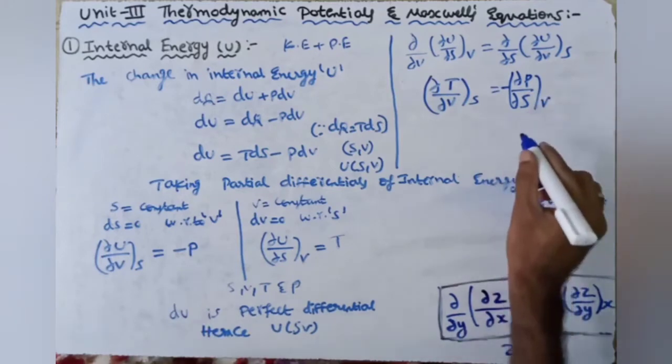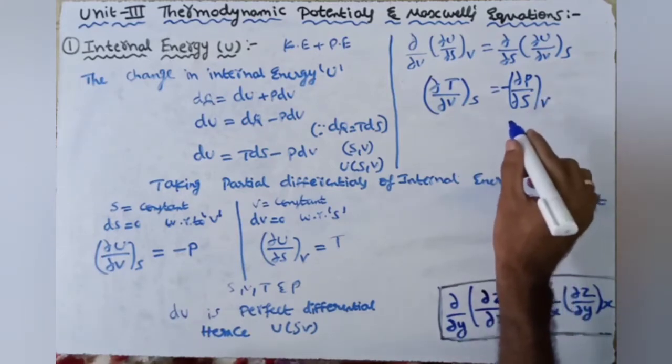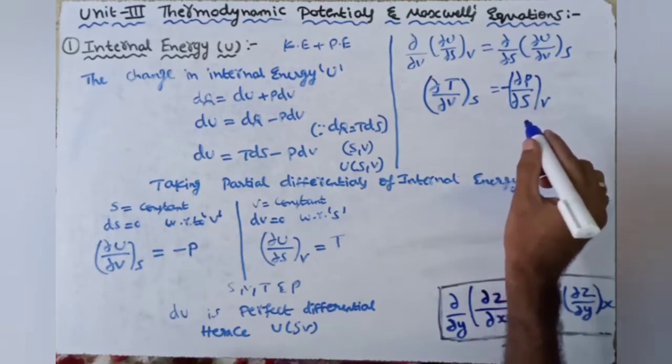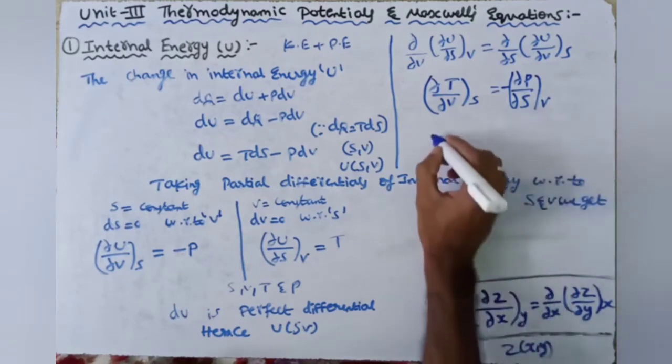This is the relation we call Maxwell's first thermodynamical relation.